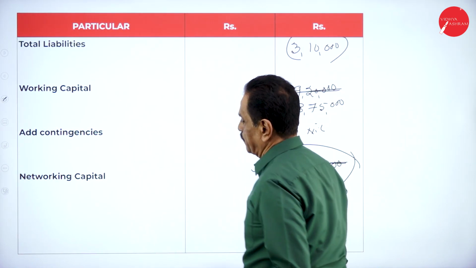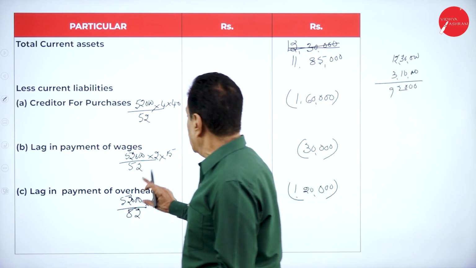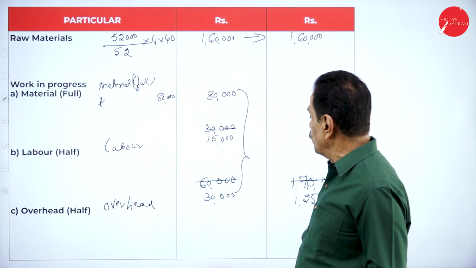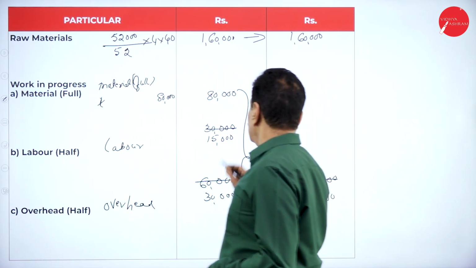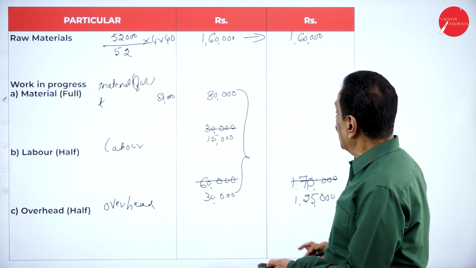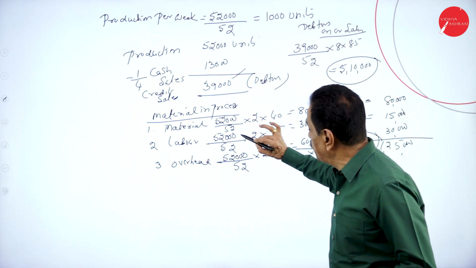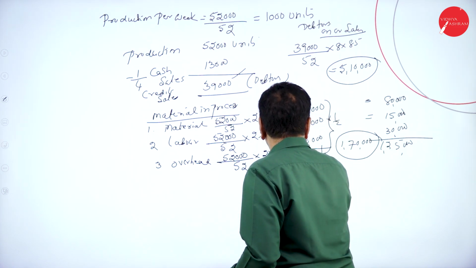You check this. I will repeat this. This is only an assumption. Lag in payment is okay. Regarding the material, full value, labor half, overhead half. So 30,000 is the full value. I worked out here, see that? Material, labor, 52,000 into 15 into half. Assumption.